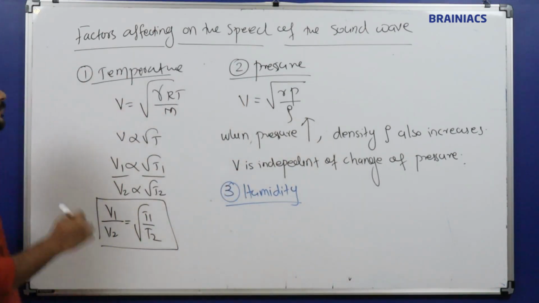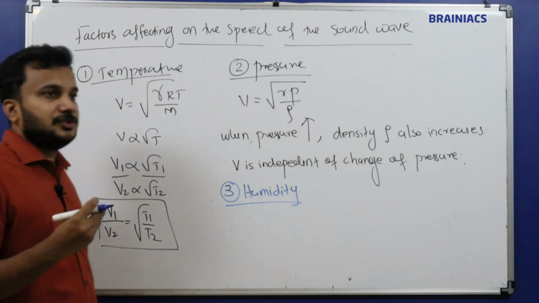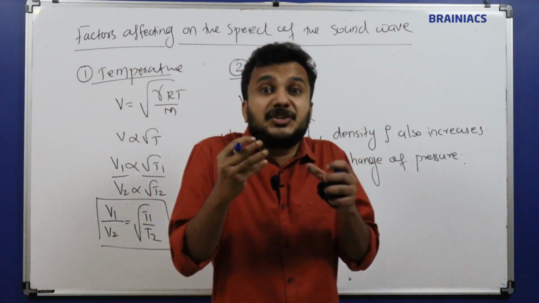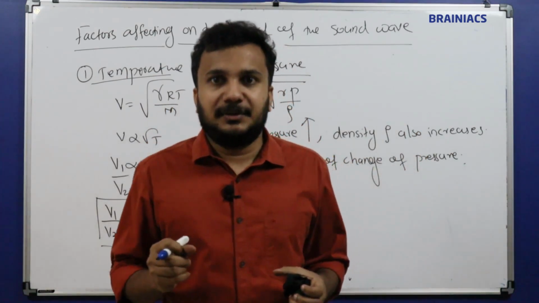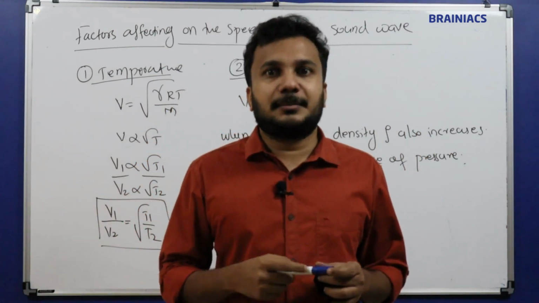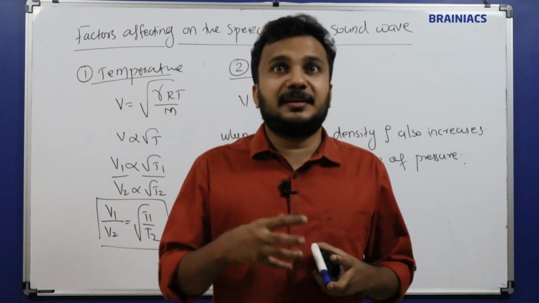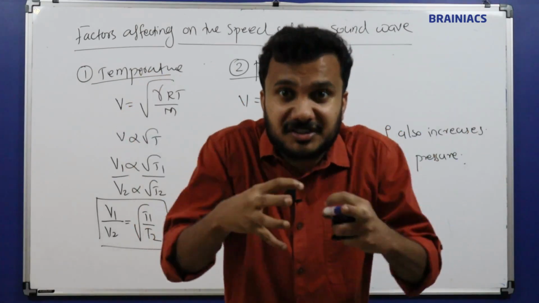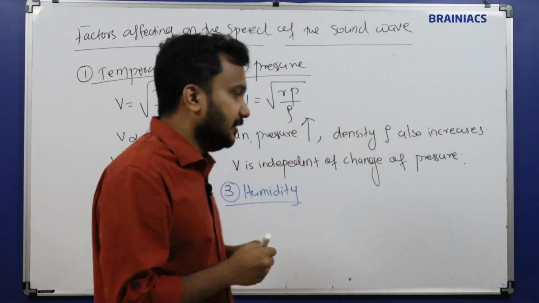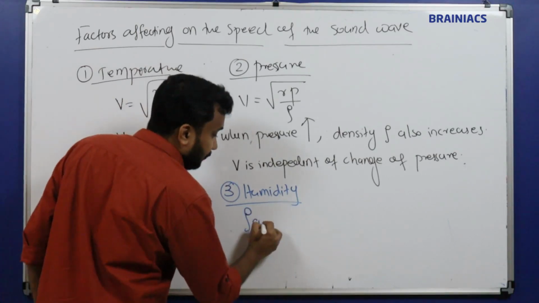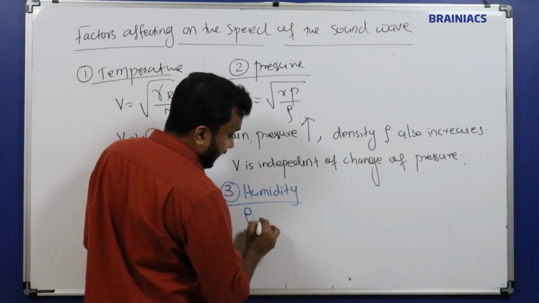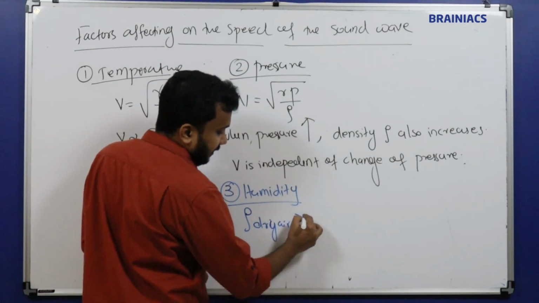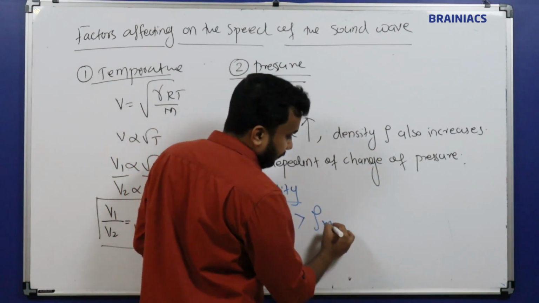The third point is humidity, meaning the moisture content in the air. Sometimes you may get misled into thinking density is weight. No, density is not weight. Density is the concentration. More number of people will be there, so more concentration. So the density of dry air is greater than the density of moist air.